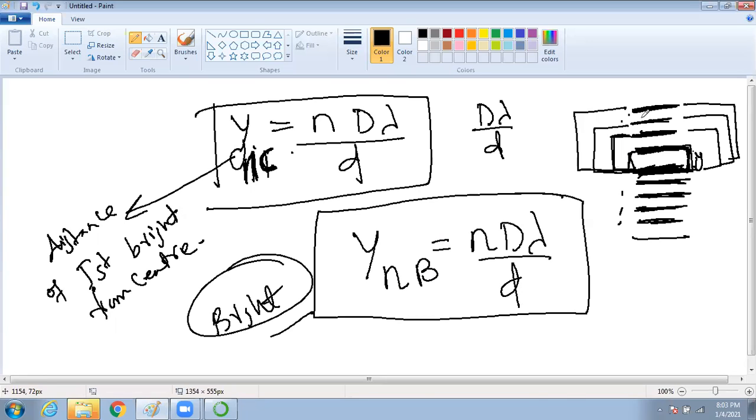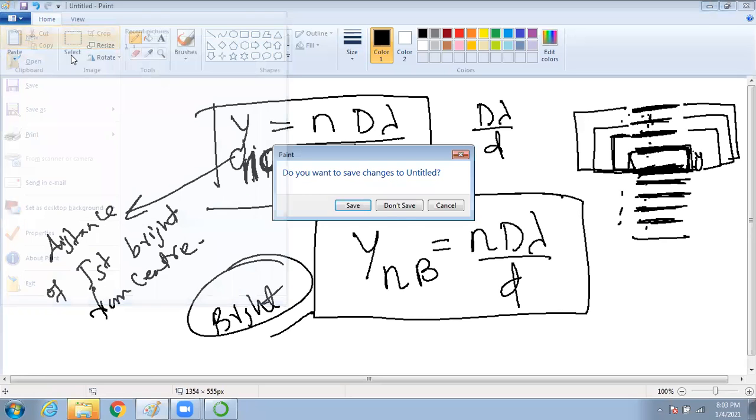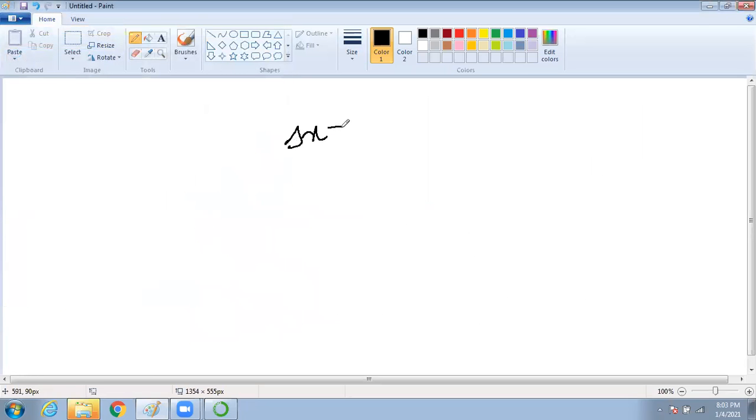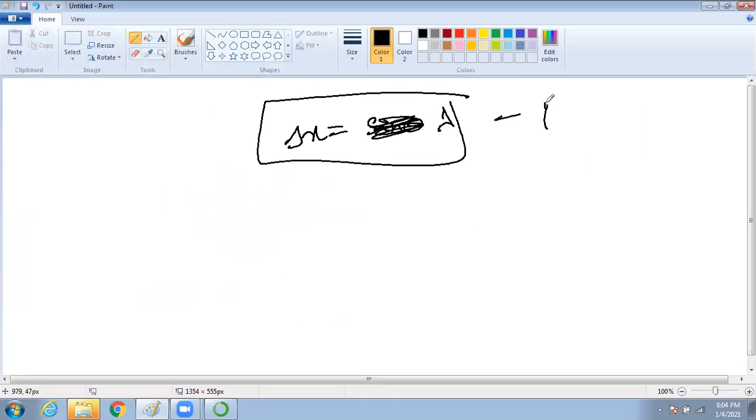But what about dark? You have dark patterns also, no? Interference gives you alternate dark and bright patterns. Am I correct? Then what will happen? What was our formula? What did we start with? We started with delta x equal to what? Our first was delta x equal to lambda for bright, for constructive interference.